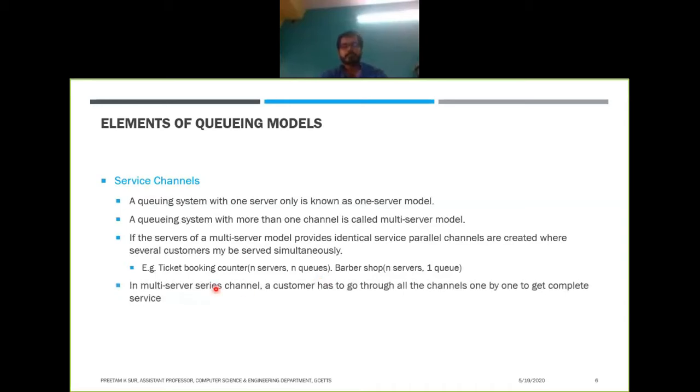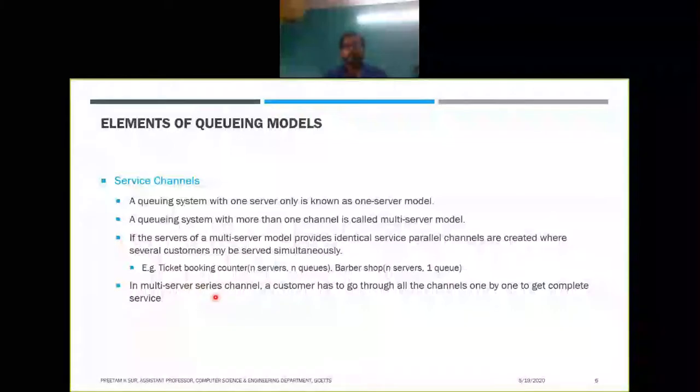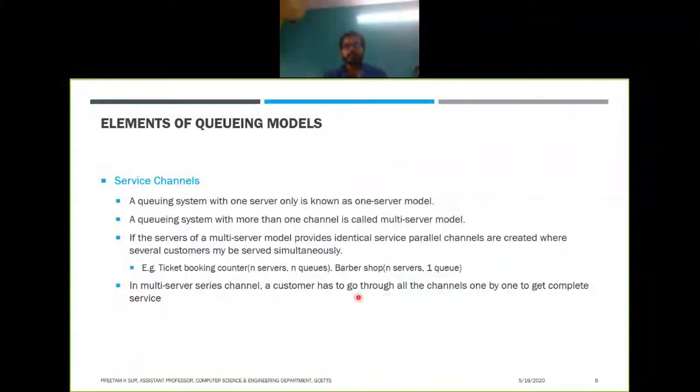In a multi-server series channel, a customer has to go through all the channels one by one to get the complete service, like in your bank. Suppose you go into a bank to open an account. If you ask some employee of the bank, they will direct you to the counter where opening an account is done.